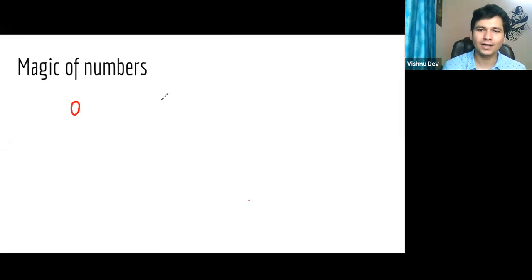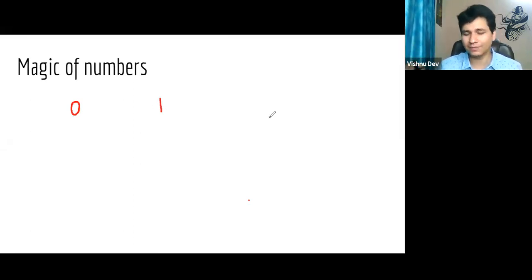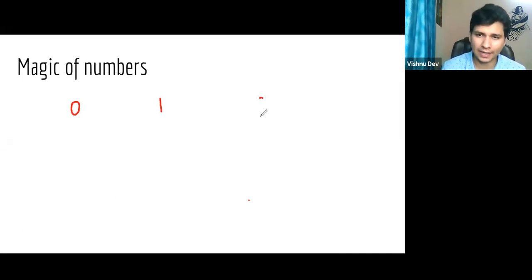Then obviously one. Multiply anything with one, it will be the same thing. And the third number is nine. The third number is nine. Right? Now, 9 is very significant. The importance of 9 is very significant, more than we realize.